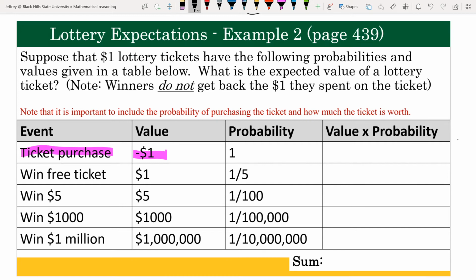So now I'm going to go ahead and just multiply all of these together. And in this case, we end up getting an expected value of -64 cents.